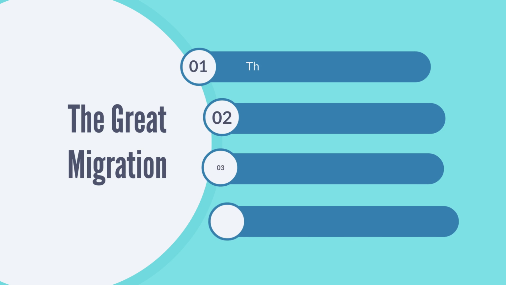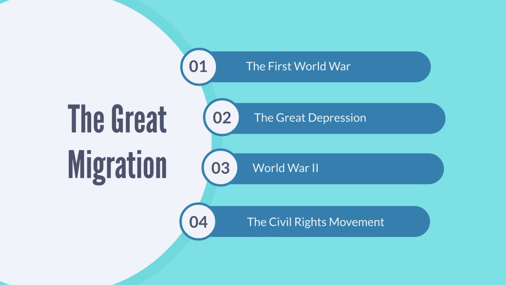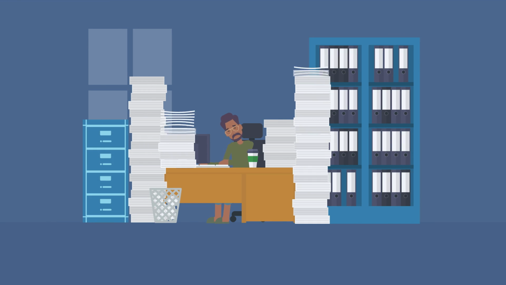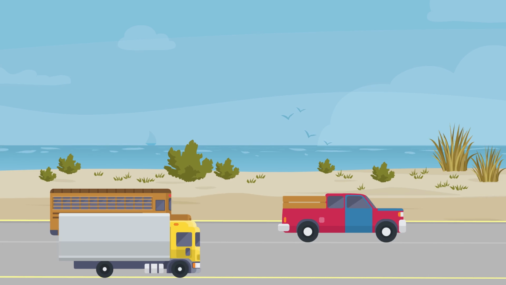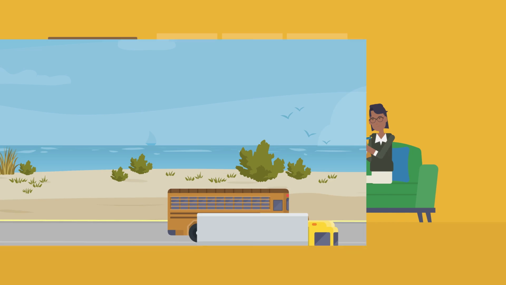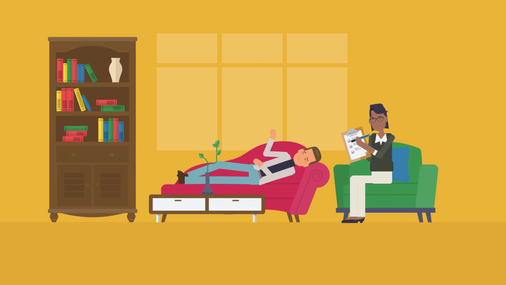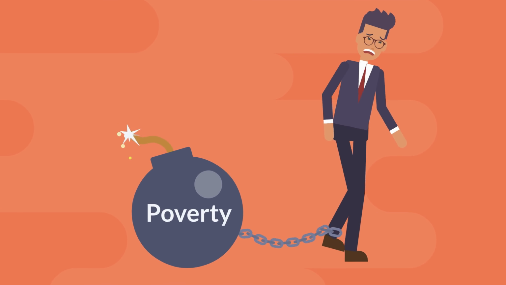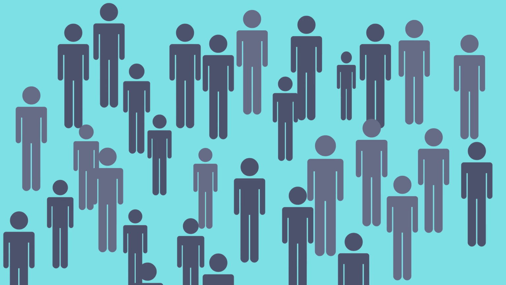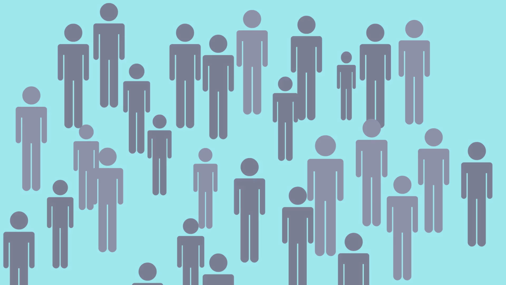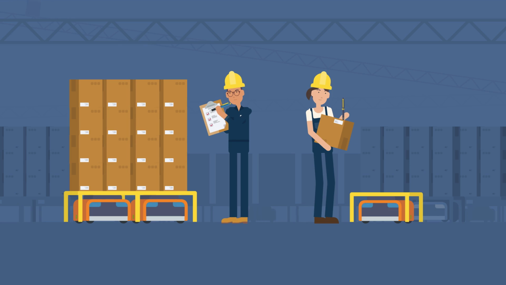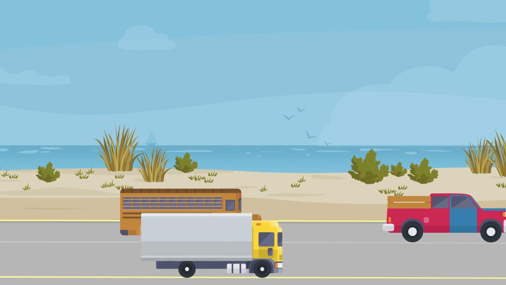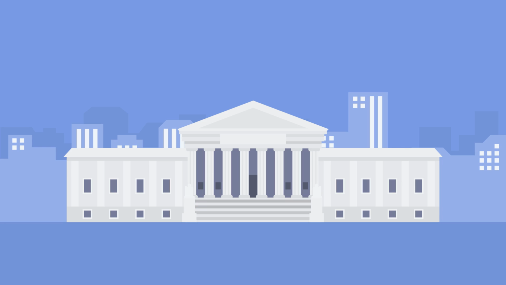Here are some additional events that took place during the Great Migration. The First World War. The war created a demand for labor in the North, and many African Americans moved there to find work. The Great Depression. The Depression led to job losses and poverty in both the North and the South, but African Americans were disproportionately affected. World War II. The war again created a demand for labor, and many African Americans moved to the North to work in defense industries.